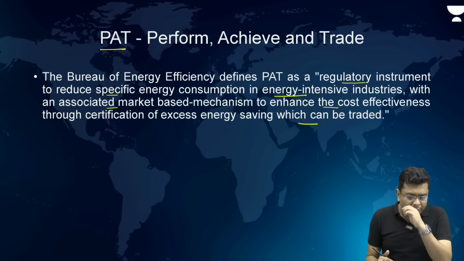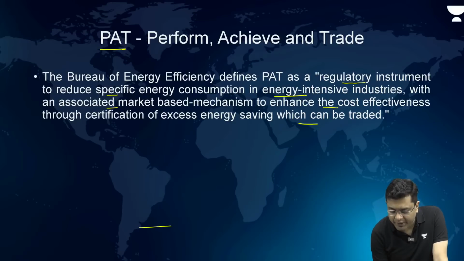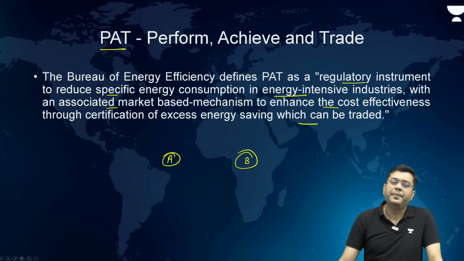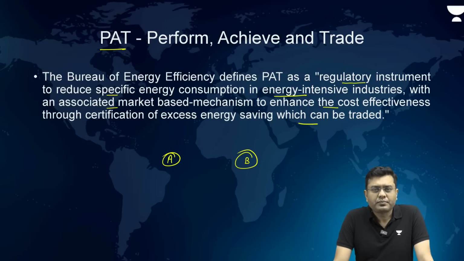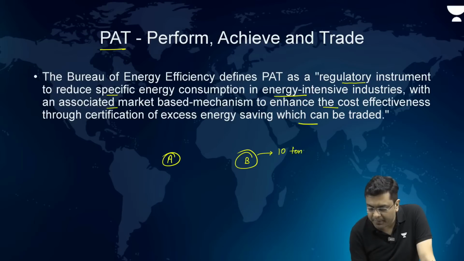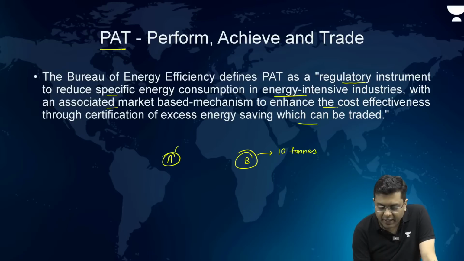Now, here the concept was what? Let's suppose you have an industry A and let's suppose you have an industry B. Both of them end up producing, let's suppose, steel. Now, B produces 10 tons of steel, A produces 100 tons of steel.